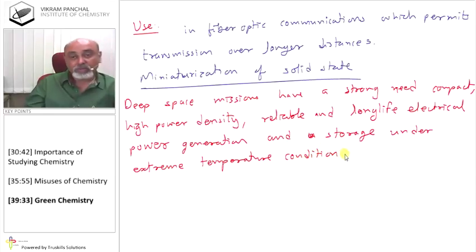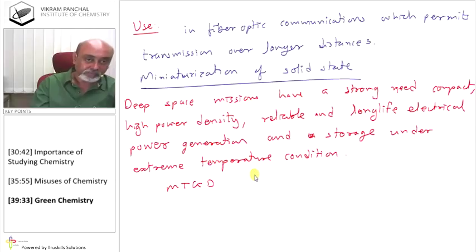That means we can use very high temperature. Even at low temperature, it is possible to generate electricity. And miniaturized thermoelectric generator devices, which we call MTGD, are developed to fulfill this requirement. So this kind of new materials are nowadays available, and that is due to chemistry. Okay.